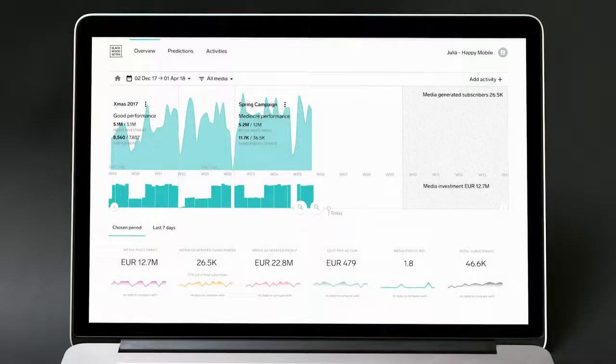You've just been in a weekly marketing meeting, and your boss briefed you on a new pre-summer campaign. Your goal is to generate as many sales as possible for the set budget he has given you. As Julia, you can actually predict how to generate as many new subscriptions as possible and become truly accountable for the result of your campaign. This is done using the Hamilton AI predictions feature of the Blackwood 7 AI platform.